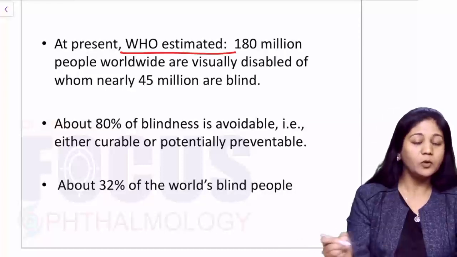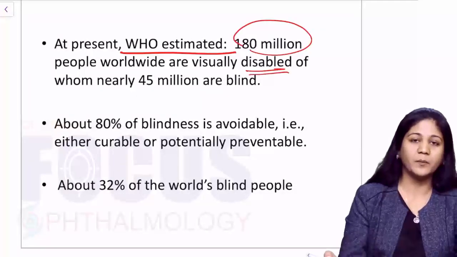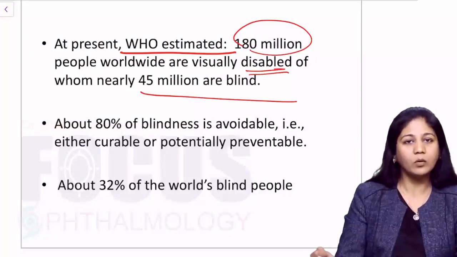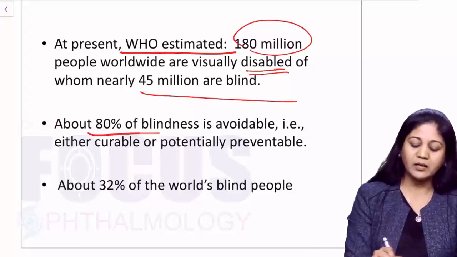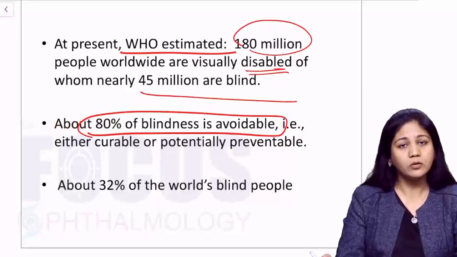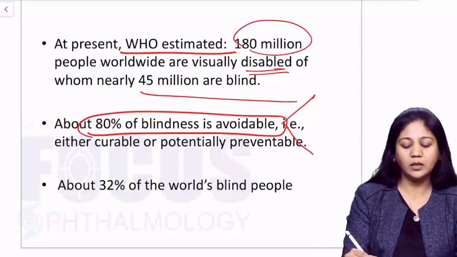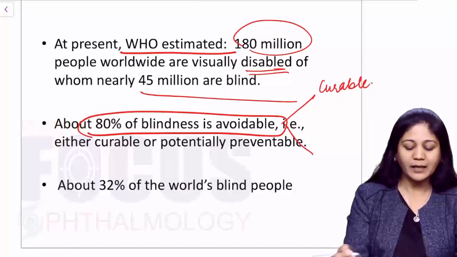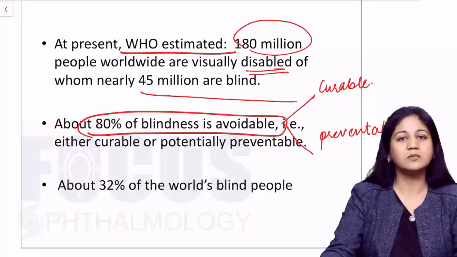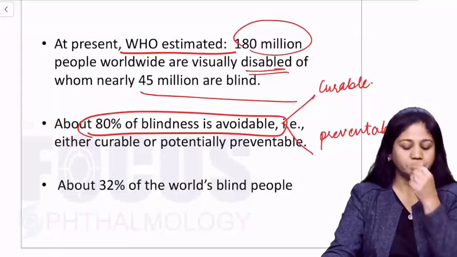Now, at present, the WHO has estimated almost 180 million people are visually disabled and almost 45 million are actually blind. Now, in this whole thing, almost 80% blindness is avoidable. Avoidable blindness is another term which one should know. Now, guys, avoidable blindness has two components, either a curable blindness or a preventable blindness. So avoidable blindness means either it could be treated, cured, or it could be prevented.